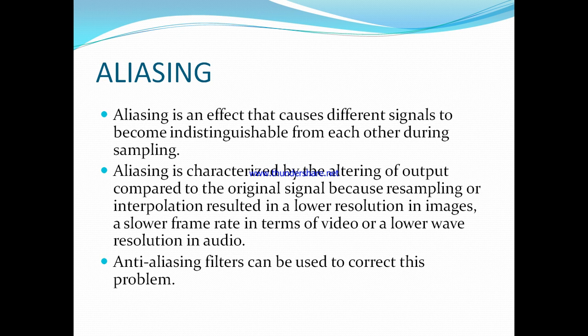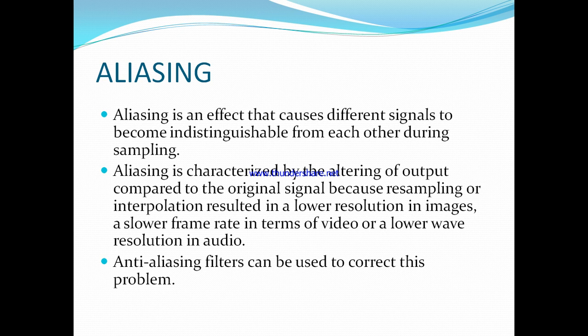Now we are going to discuss aliasing. Aliasing is an effect that causes different signals to become indistinguishable from each other during sampling. That means aliasing is nothing but distortion.